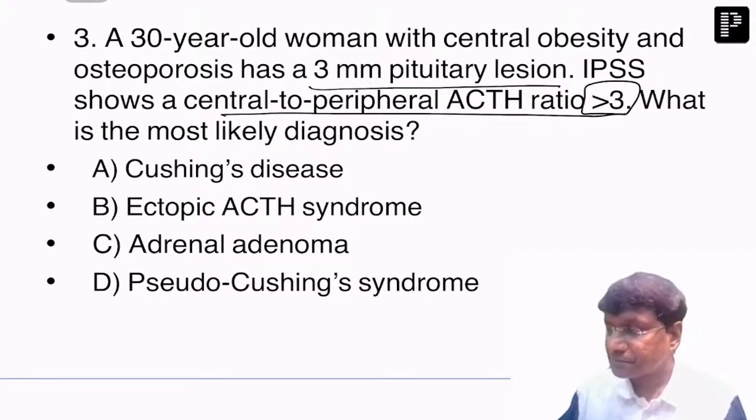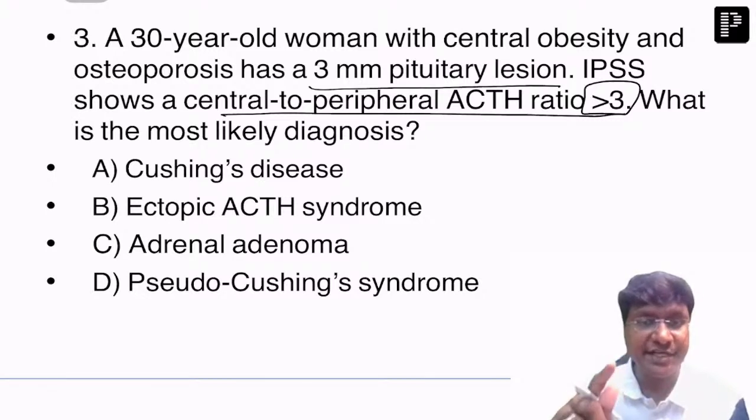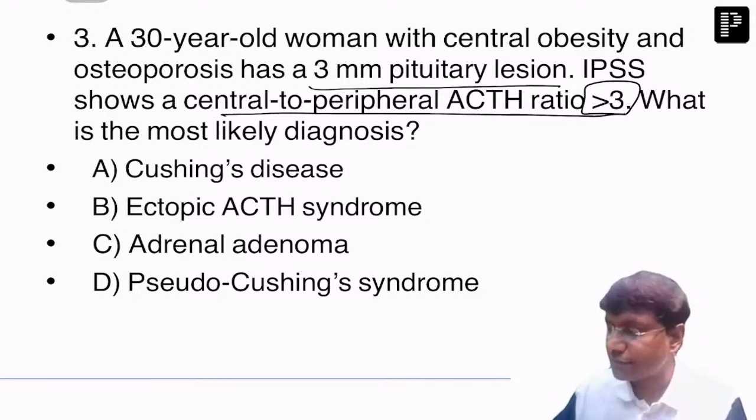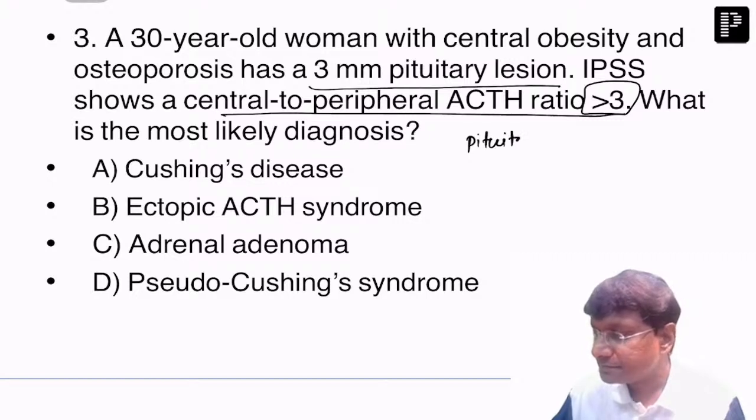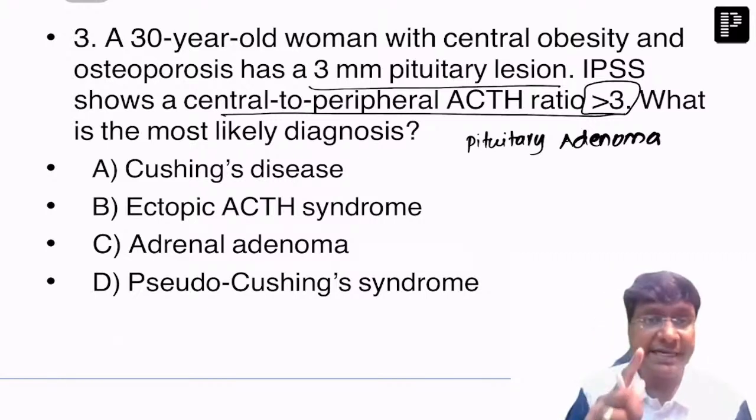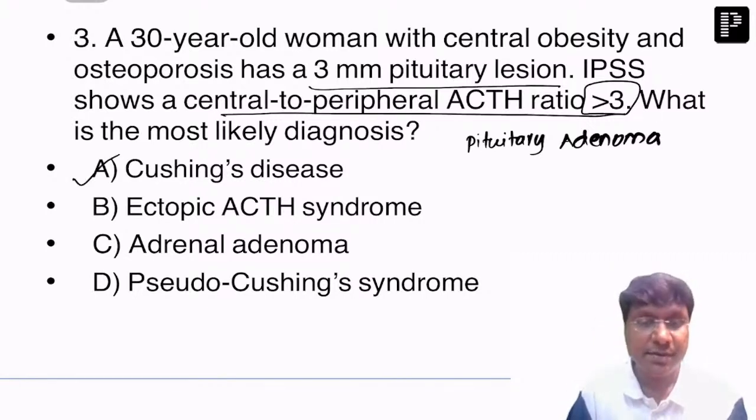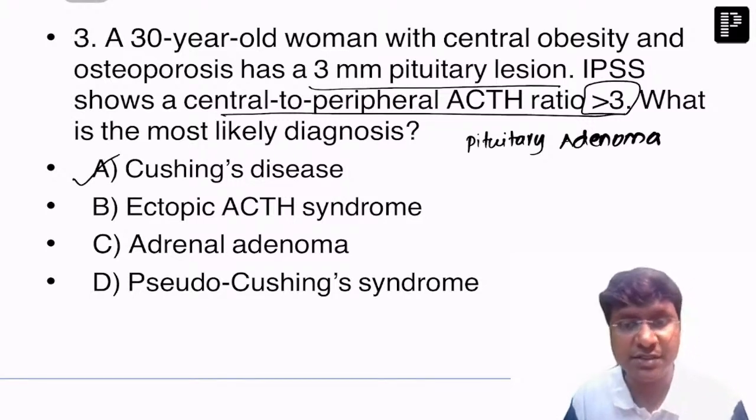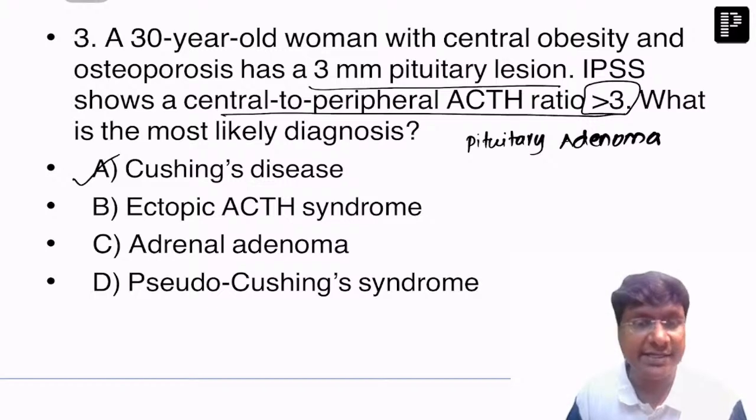So here, the central to peripheral ACTH ratio is more than 3. That is suggestive of the pituitary adenoma. Now, if it is pituitary adenoma, it is called Cushing's disease. Right? Cushing syndrome is different from Cushing's disease. We use the terminology Cushing's disease only for pituitary adenoma, whereas we use the terminology Cushing syndrome for all the etiologies which are causing the Cushing's. Okay, so because central to peripheral ACTH more than 2 is suggestive of pituitary adenoma, here the answer is Cushing's disease. Right? Next question.